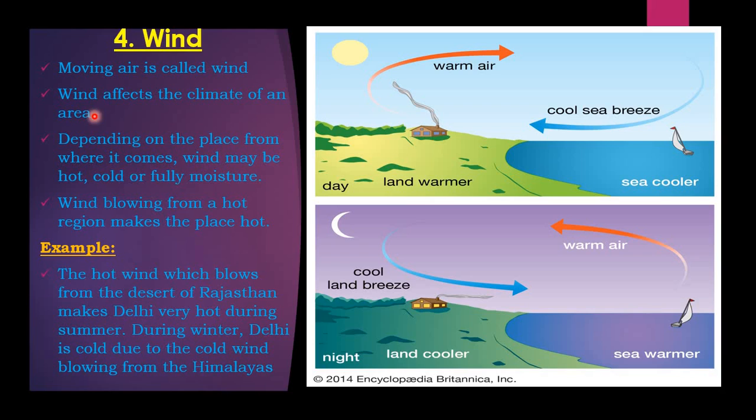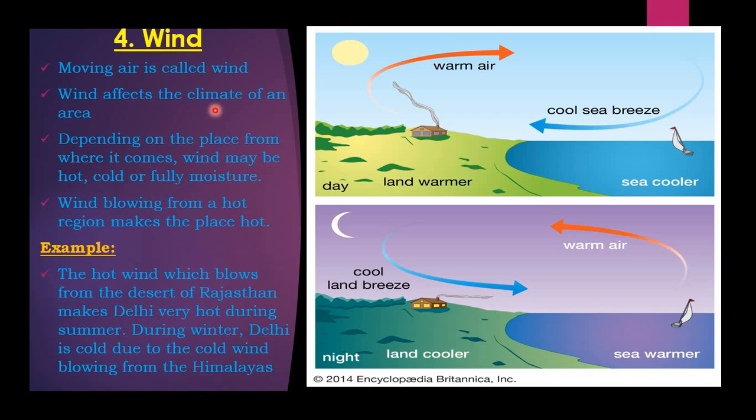So when wind comes, of course, the climate of that area will be affected. Things will fly away here and there. Even when you look at the field, sometimes the crops will fall down to the earth because of the blowing of the wind.